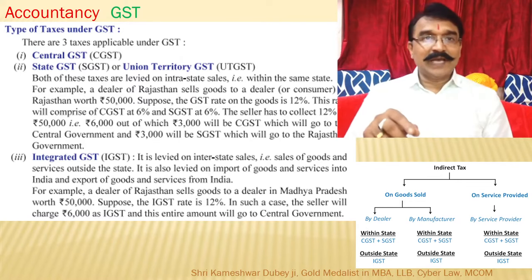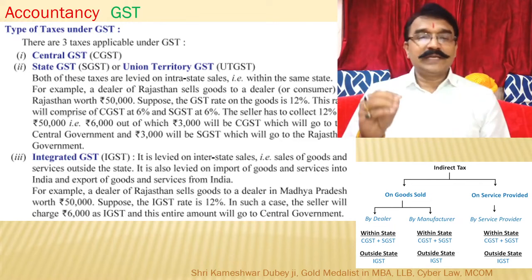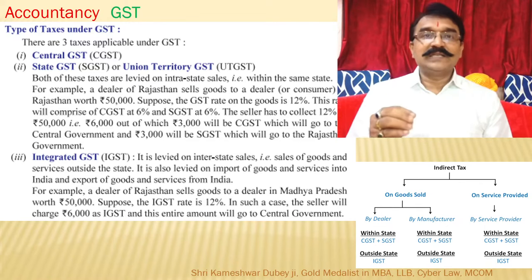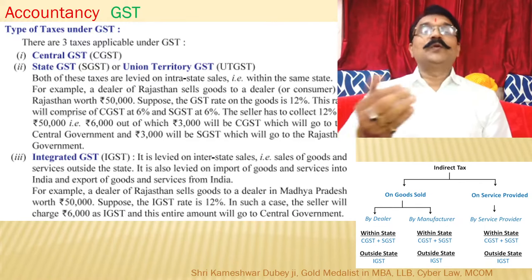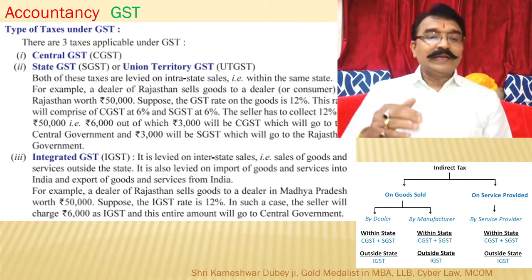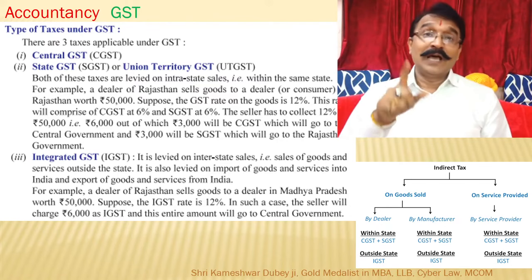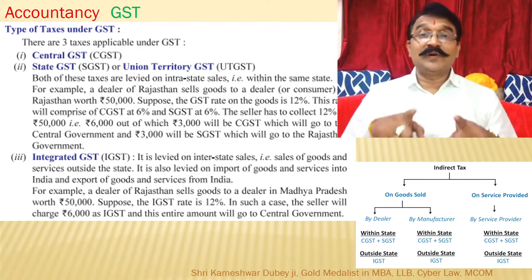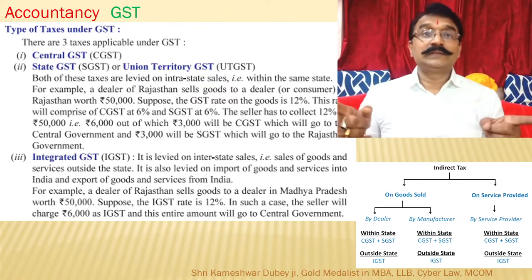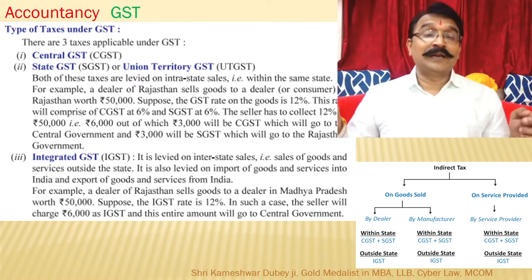I stands for integrated. IGST is also levied on import of goods and services into India and export of goods and services from India. That means IGST is applicable for interstate and for inter-country.